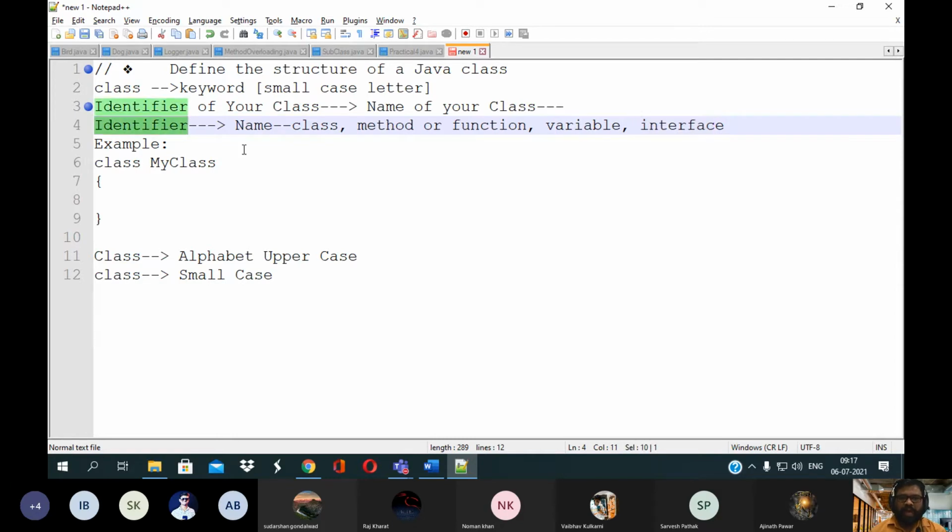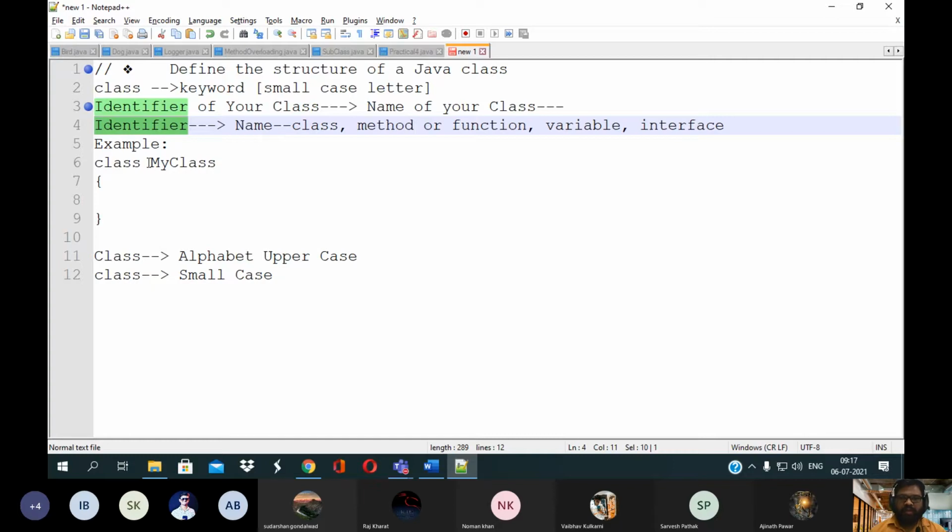That is nothing but your identifier. My identity is my name, Siddharth. That is my identity. Siddharth is the name given to my body. That's the identification.